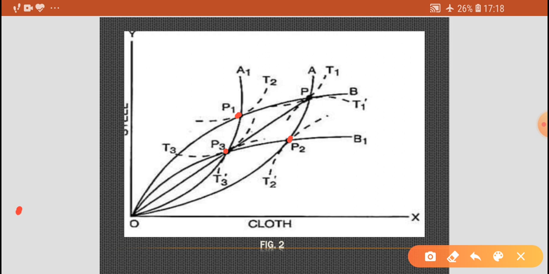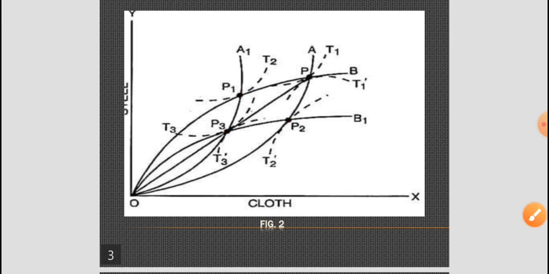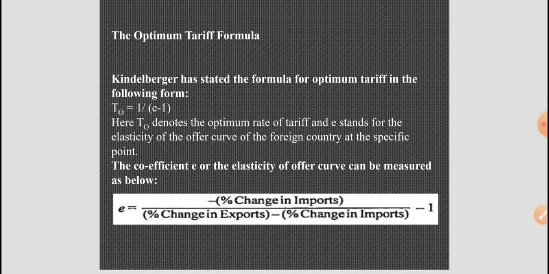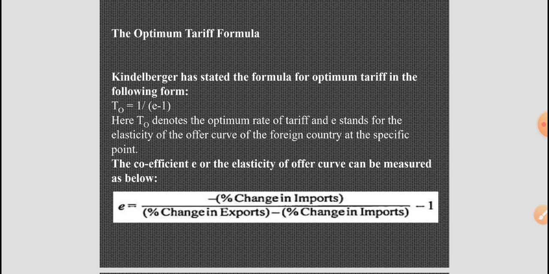Now we come to the optimum tariff formula. Okay, so I am coming to the formula. Kindleberger has stated the formula for optimum tariff in the following form: TO equals 1 upon E minus 1. Here TO denotes the optimum rate of tariff and E stands for the elasticity of the offer curve of the foreign country at the specific point.